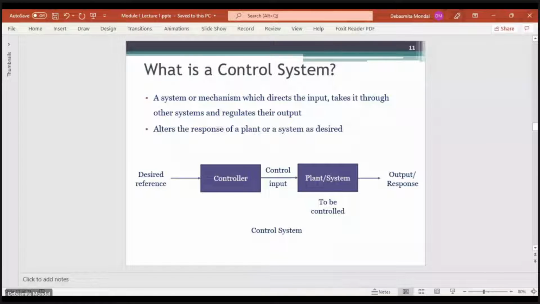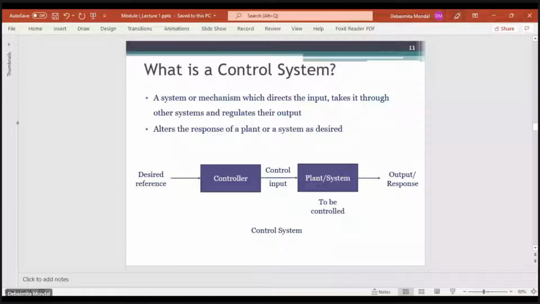In other words, if you have a quantity of interest and a desired output, a control system is something by means of which a desired output is obtained by passing the input through a series of systems or subsystems. You can see in this figure, let us say this is a block diagram. So we have a controller.